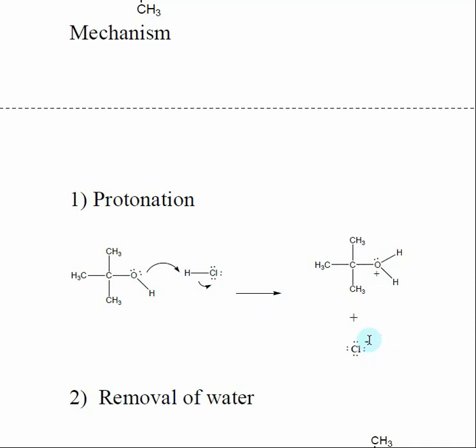So remember that this is still fundamentally an SN1 type mechanism. And this is one of the most important ideas in organic chemistry: to not look at things as being distinctly different. If you can glom them together or try to see similarities, the amount of material that you need to learn is drastically reduced. So here, step 2 and step 3 of this mechanism is just the same as the SN1 mechanism that we talked about in the previous chapters. The only difference is that we've added a protonation step.